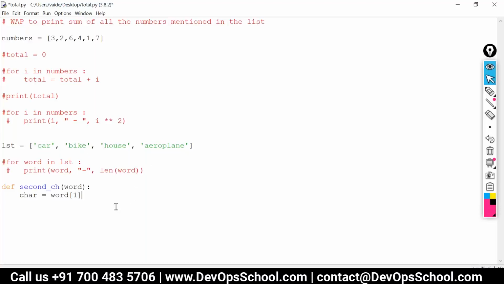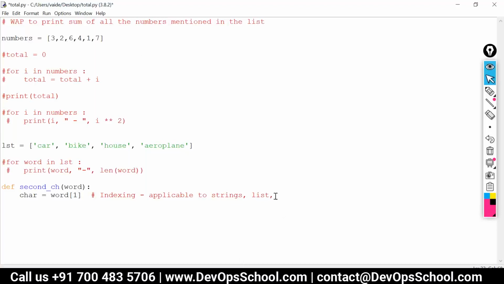This concept is basically called indexing. And indexing is applicable to strings and lists. Here we have a list also. In a list, 3 will be at position 0, 2 will be at position 1, 6 will be at position 2, and so on.